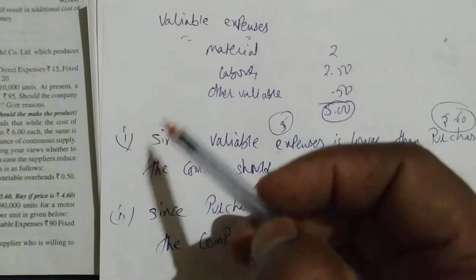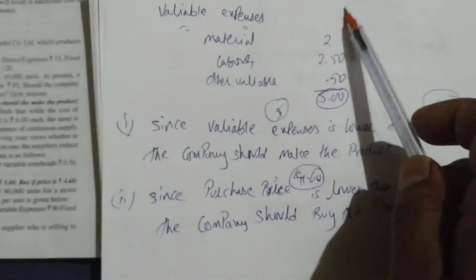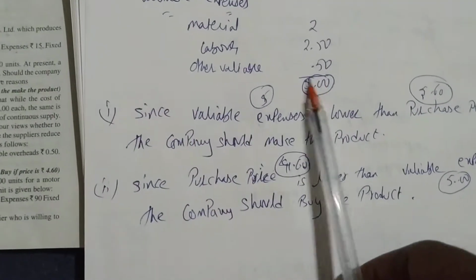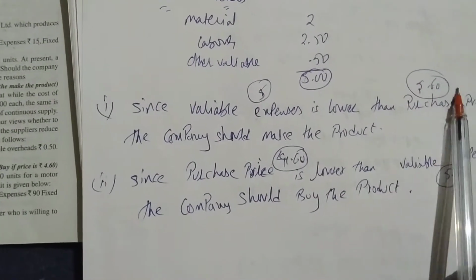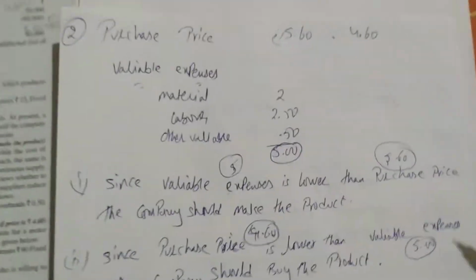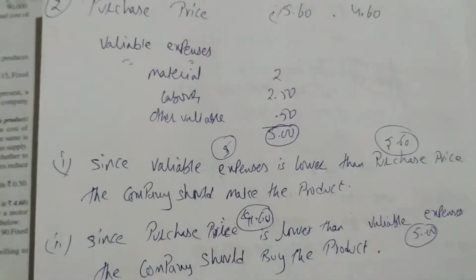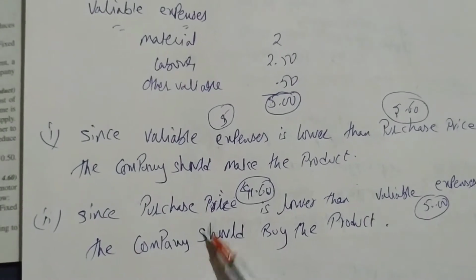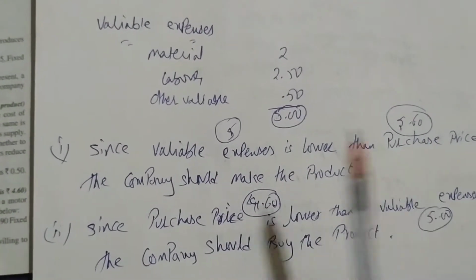In situation 1 the purchase price is more, 5.60, and the variable expense is 5. So since the variable expense, 5, is lower than the purchase price, 5.60, the company should make the product. It's very easy. Such questions can be given for 5 marks, or maybe as a long answer also. The question is big compared to the solution. The solution is very easy: you compare the purchase price with the variable expense. If the variable expense is more than the purchase price, buy the product. If the variable expense is less than the purchase price, make the product.